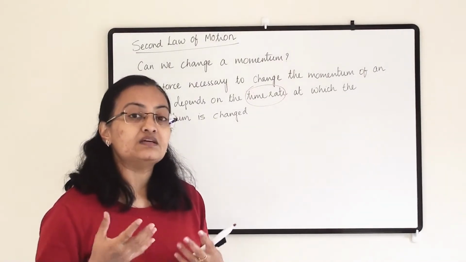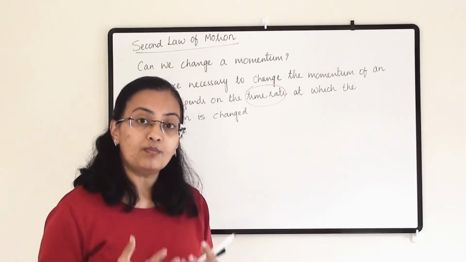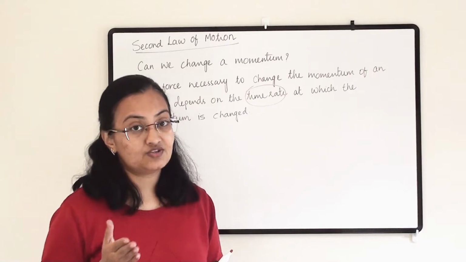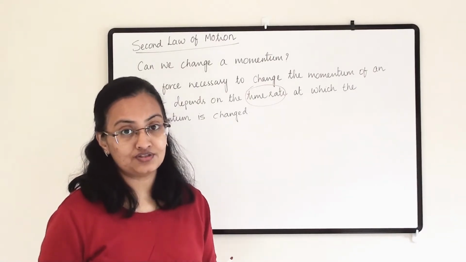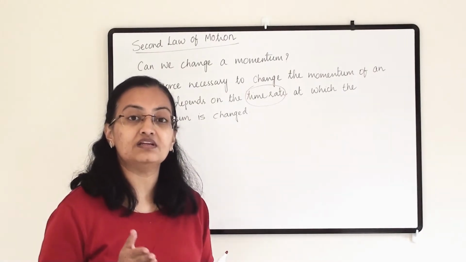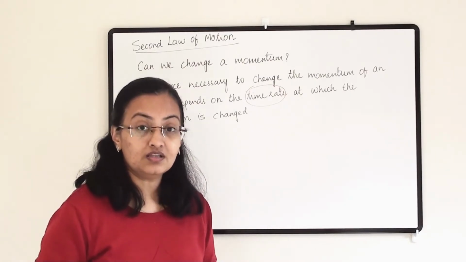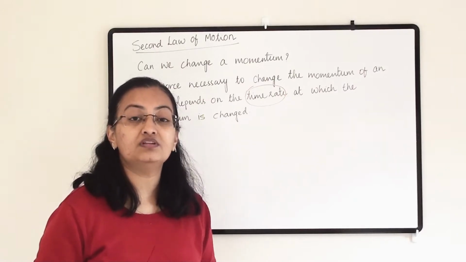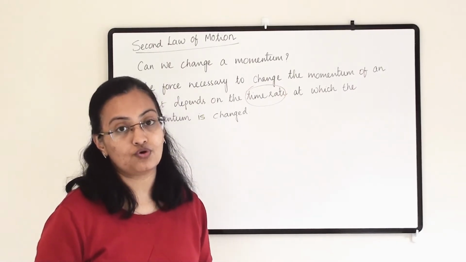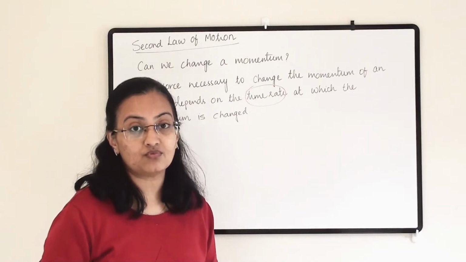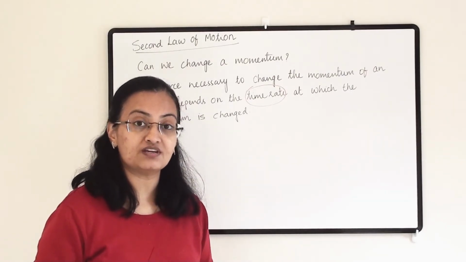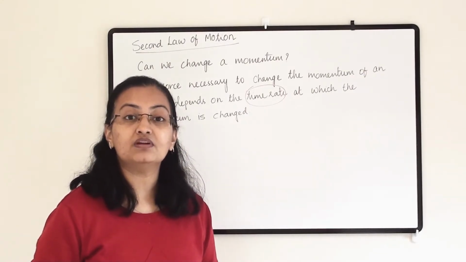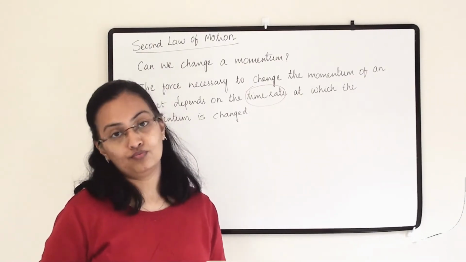So let us summarize the momentum. What is momentum? Momentum is the product of an object's mass and its velocity. It has a direction, and the direction is the same as the direction of the velocity. Now we can change a momentum, but it depends upon how long we have applied the force on the object. So with this understanding of momentum, now let us learn the second law of motion.